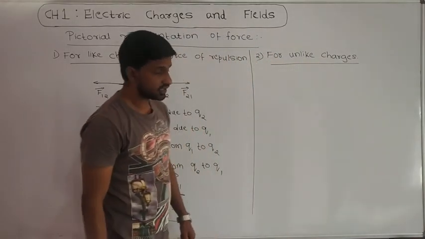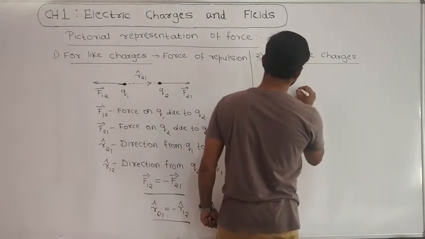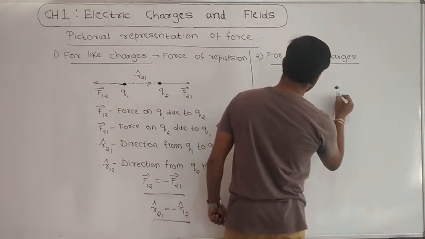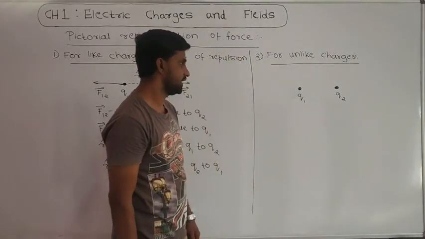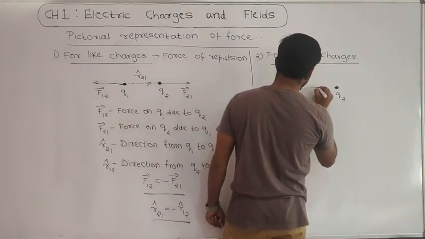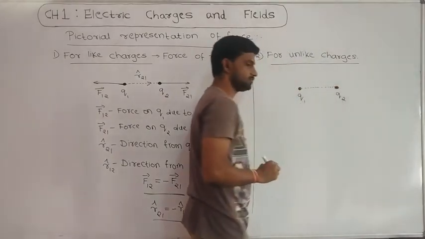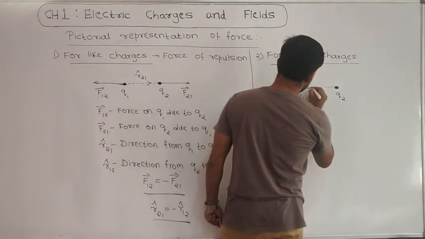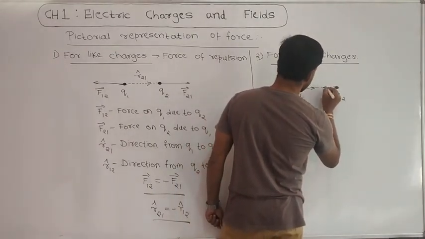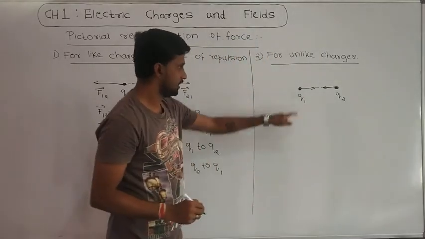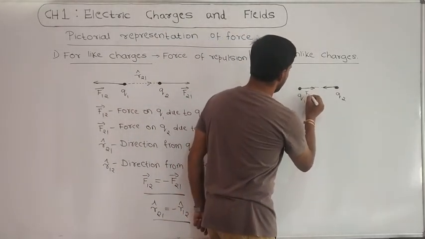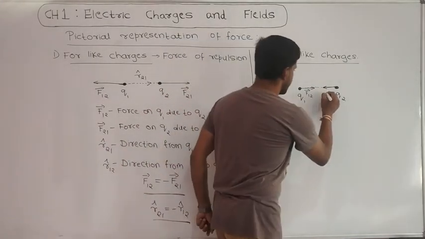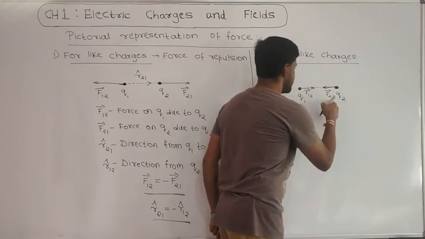Now here I am going to consider two point charges. Those two point charges are unlike charges. That means one charge is a positive charge, another one is a negative charge, and there will be a displacement between the two point charges. Now the force of attraction is denoted like this. This is the representation of the force of attraction, and this one can be written as F12 vector, force acting on the first charge due to the second charge, and this one as F21 vector, force acting on the second charge due to the first charge.